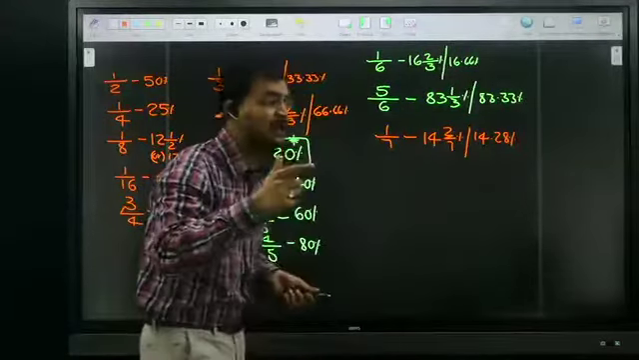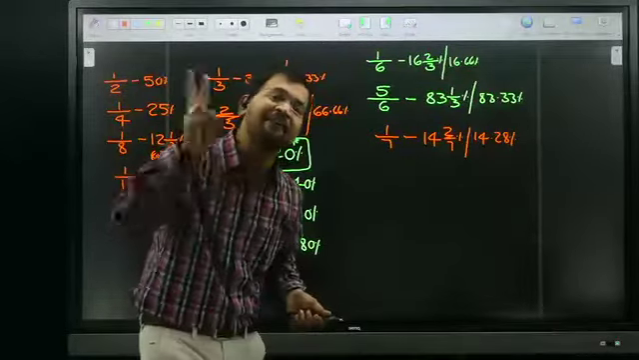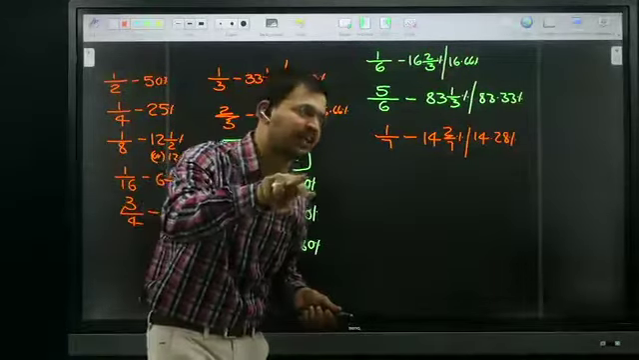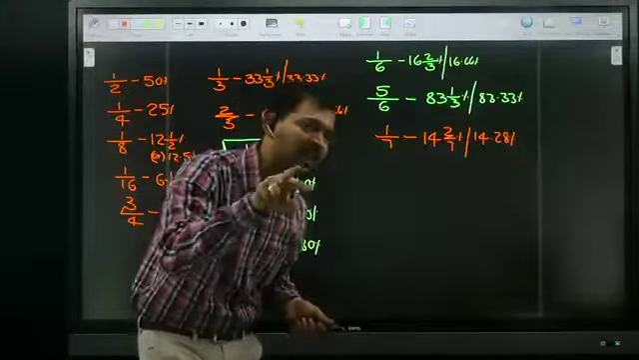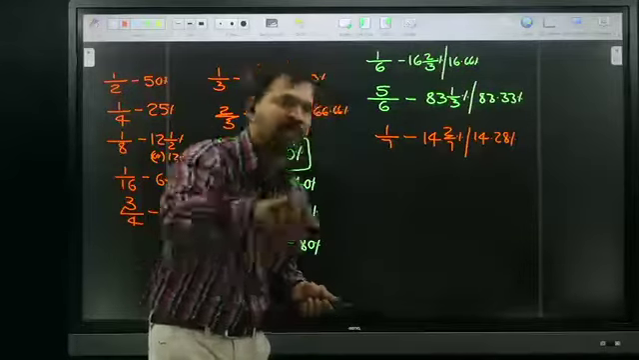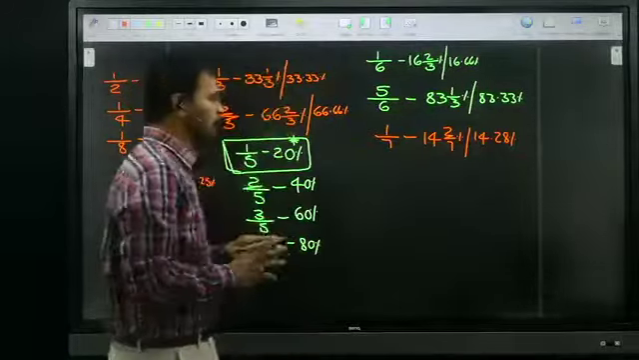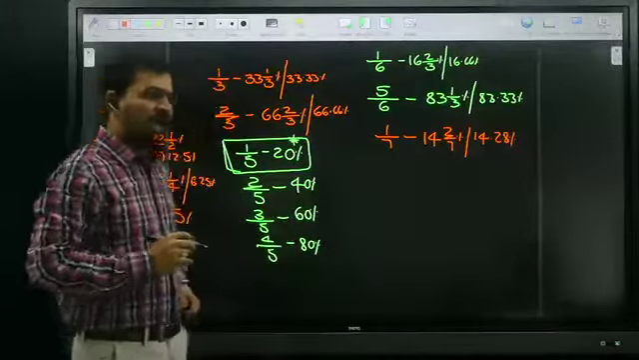Every time 2 by 7 is coming, and every time 2 is added to the numerator, apart from the 14 multiple. Now all of you know the 14 table.